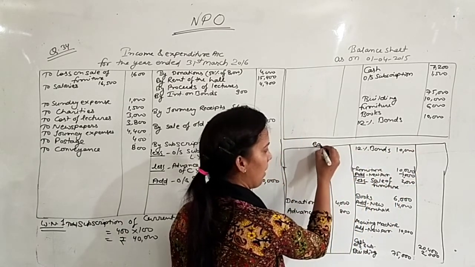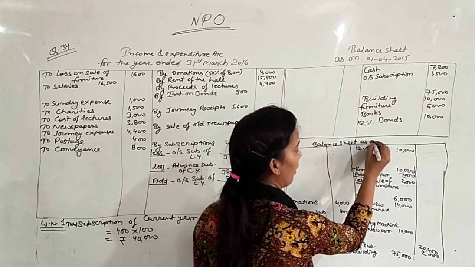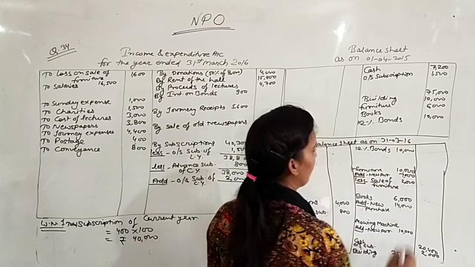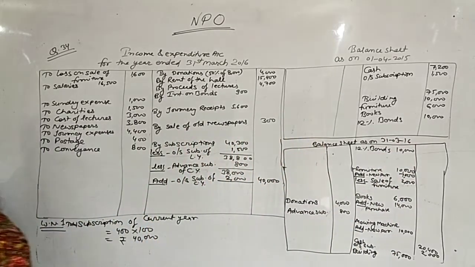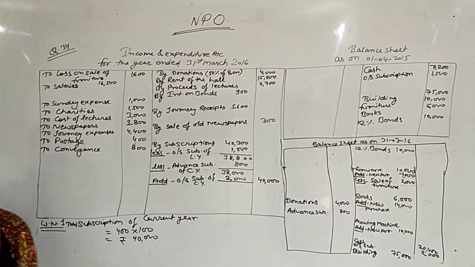This is your closing balance sheet as on 31st March 2016. Yes, with the bonds we have to complete this bonds point. Actually in current year or in receipt and payment account you don't have any point related to bond, only the interest is there.